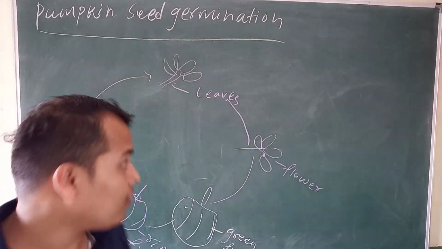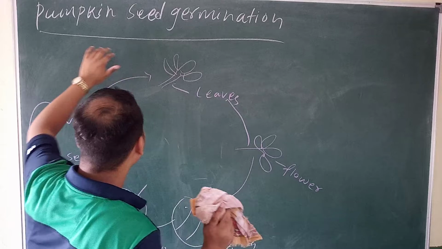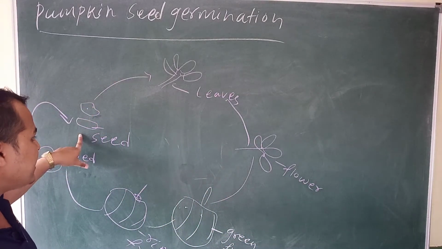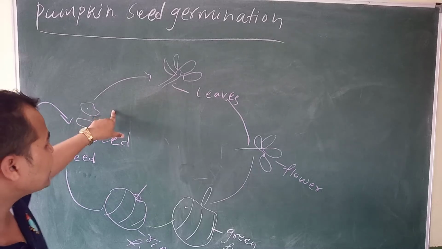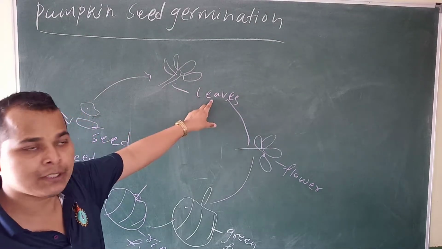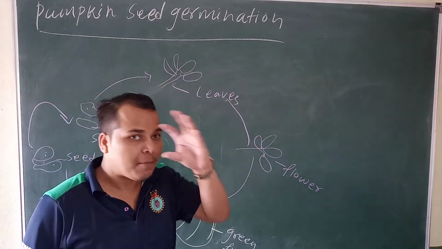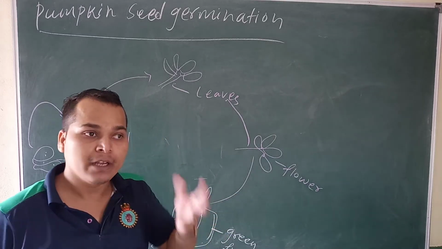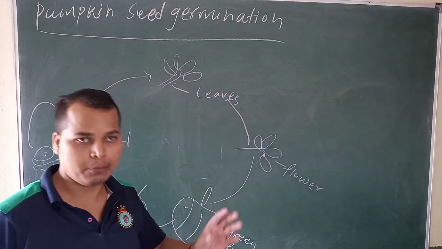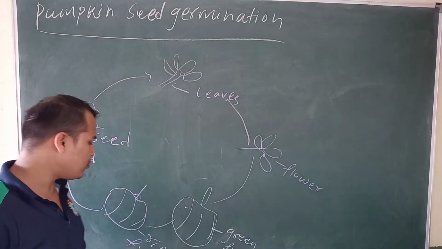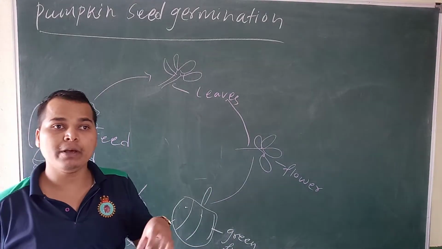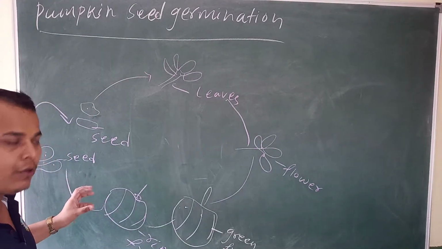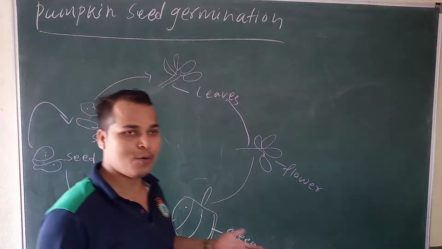Then, come to this, it is over. First take a seed, and after that the seed will grow, it will make leaves. Okay, from the leaves it will be a flower, yes or no? From the flower the fruits will come. It is the raw fruits, or green fruits. From the green fruits, the fruits will become ripe. Again the seed will fall down, yes or no? Again this seed will grow leaves.